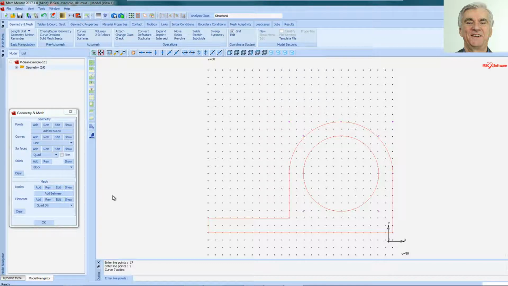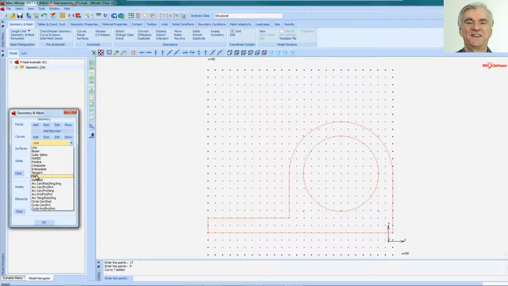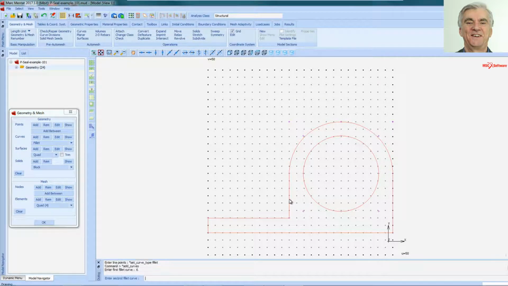Now, to make it look a bit more like a real piece seal, I'm going to put in some fillet curves. So Add Fillet, select the first line and the second line, and then type in at the bottom the radius you want. So I'll put in 3 there, hit Return, and we have that fillet. Do the same over here, first line, second line, hit 3, and there's a second fillet radius.